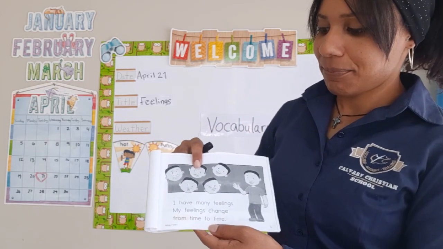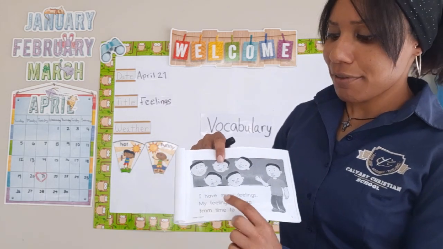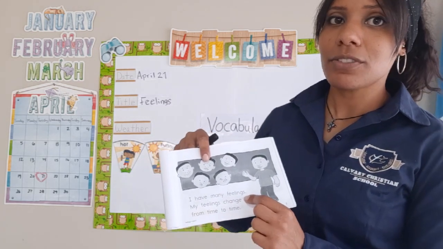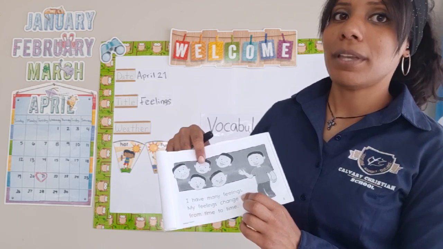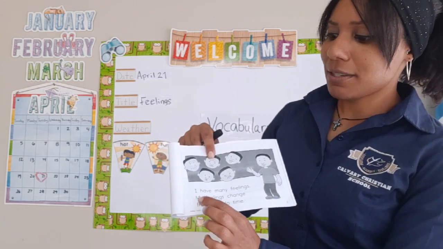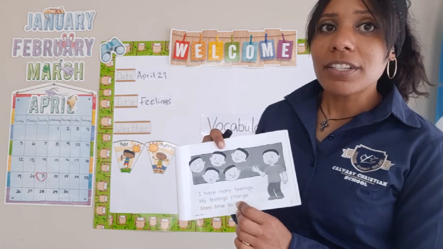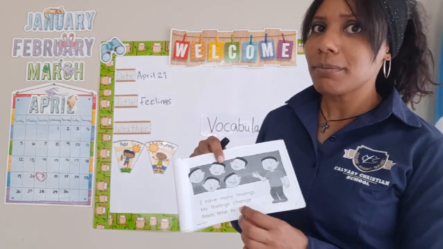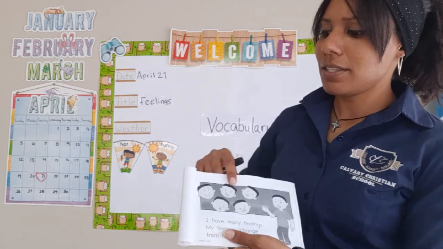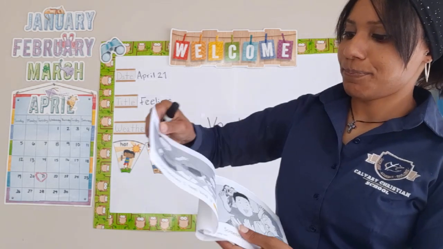So here it says, I have many feelings. Okay, so Walter is saying that he has many feelings. It says, my feelings change from time to time. So Walter is telling us that his feelings change from time to time. Okay, so let's turn the page.